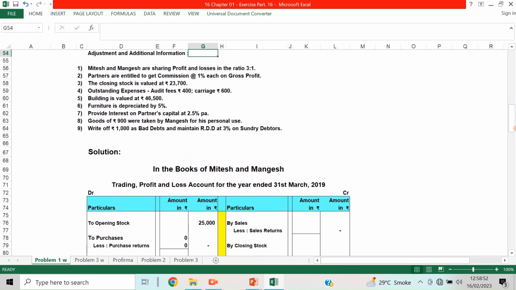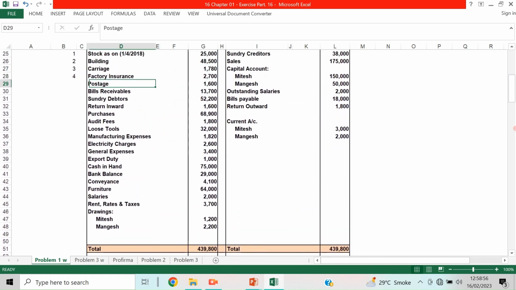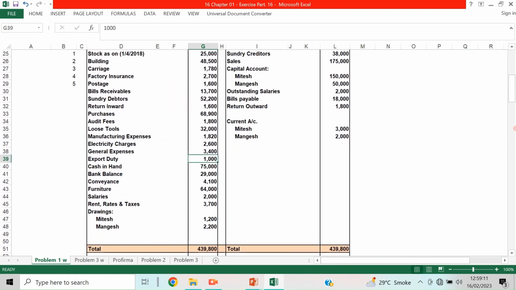Then, fifth, postage 1600. There are no other adjustments, so it is taken directly to the profit and loss account.